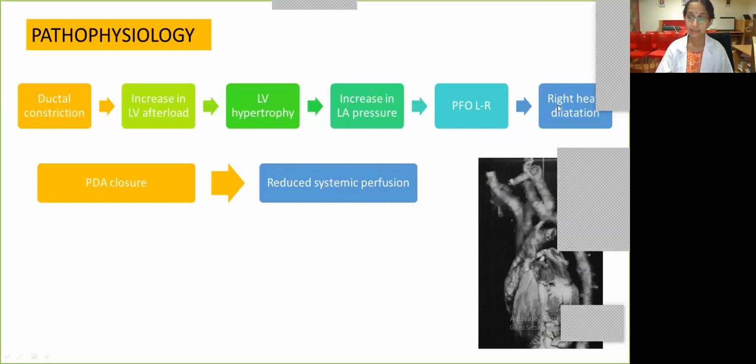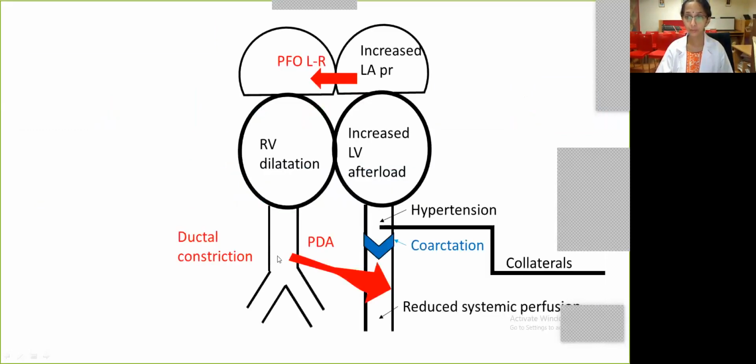This is very commonly seen after birth in neonates with coarctation. So in spite of having a left heart lesion, we have right heart dilatation, which is so peculiar of coarctation. In pregnancy, the theory explained for right heart dilatation is a shade different, and that is because it is a parallel circuit instead of a series circuit. Postnatally, once the PDA closes, the distal perfusion is affected, and hence we have reduced systemic perfusion to the abdominal organs and the lower part of the body.